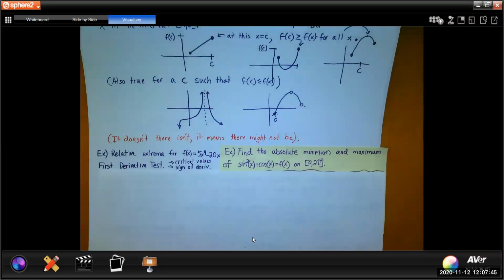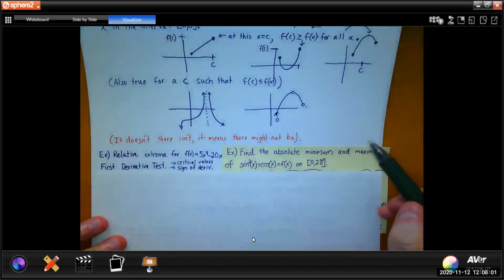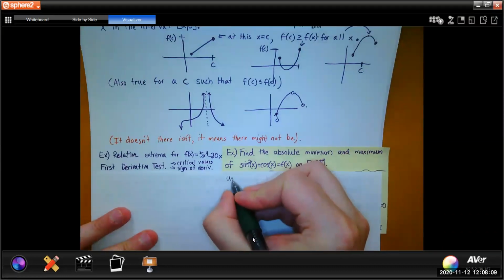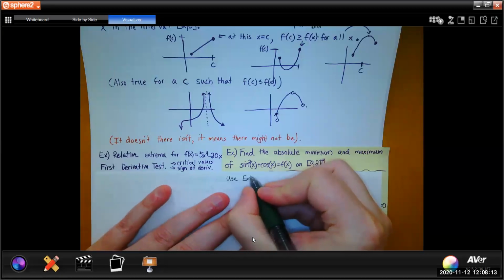This is a continuation of what we were doing before with the extreme value theorem. We just didn't have enough time to get through it then, but this is a really nice opportunity nonetheless to review. The reason why I mention the extreme value theorem is because the question is talking about finding the absolute minimum and absolute maximum. So I know that I'm going to use the extreme value theorem.